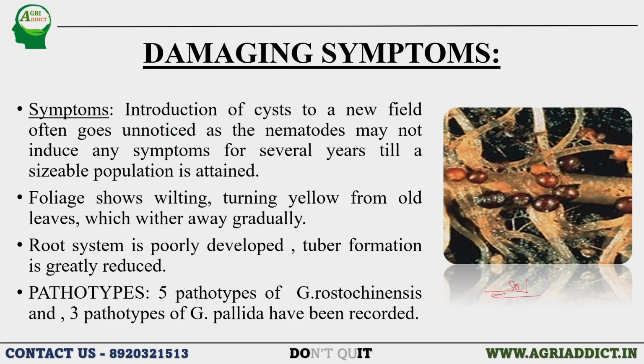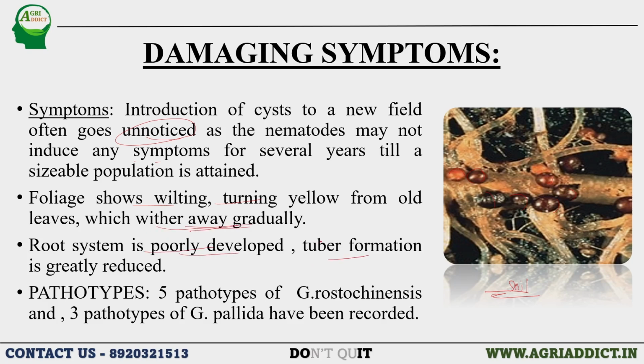Introduction of the cyst to a new field often goes unnoticed, as the nematodes may not induce any symptoms. Even after infection of the plant, it doesn't show any symptoms until a sizable population has been attained. After that the symptoms can be visible outside. Foliage shows wilting, yellowing and even stunting; these are the common symptoms as in the case of all types of nematodes, and some of the leaves will wither away gradually. The root system is poorly developed.